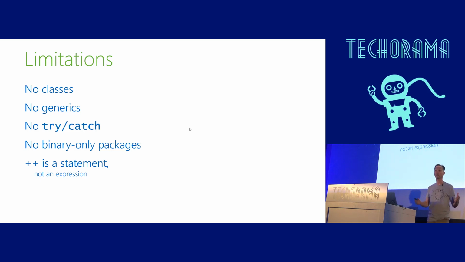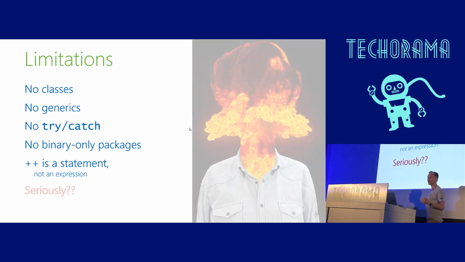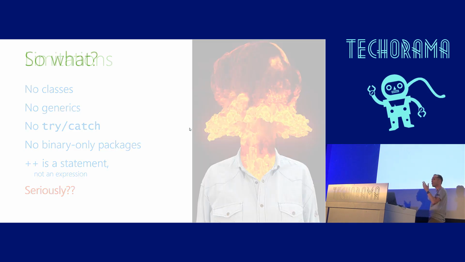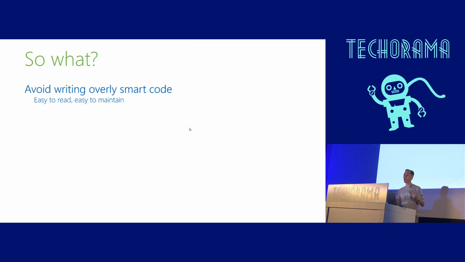It's simply not possible. And when I took a look at all these things, my head was somehow exploding, because from C# I was used to all these things, and I was so near to just going away and thinking, okay, that's not my language. But then I took a closer look and I understood that it's absolutely possible to write useful software even with these limitations. So what? Go is about avoiding overly smart code.